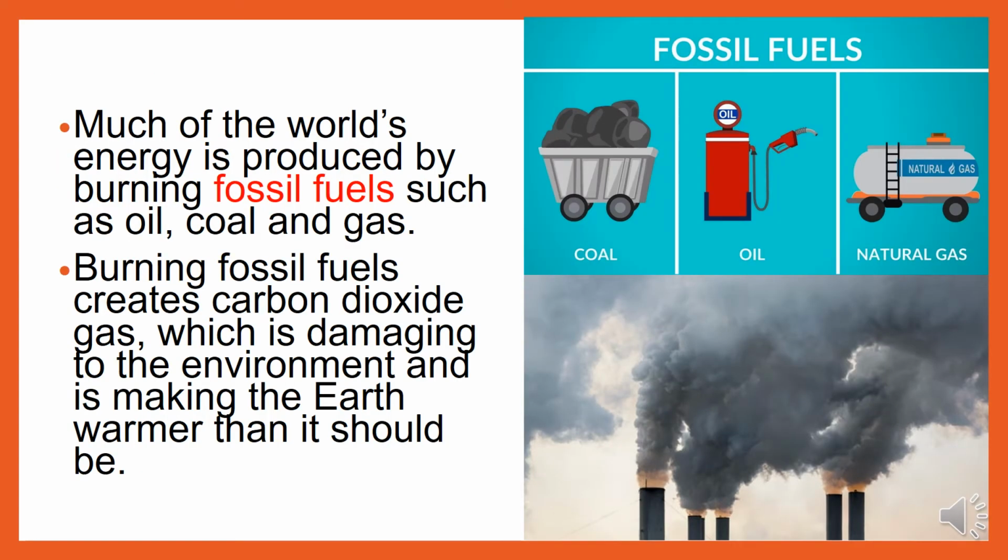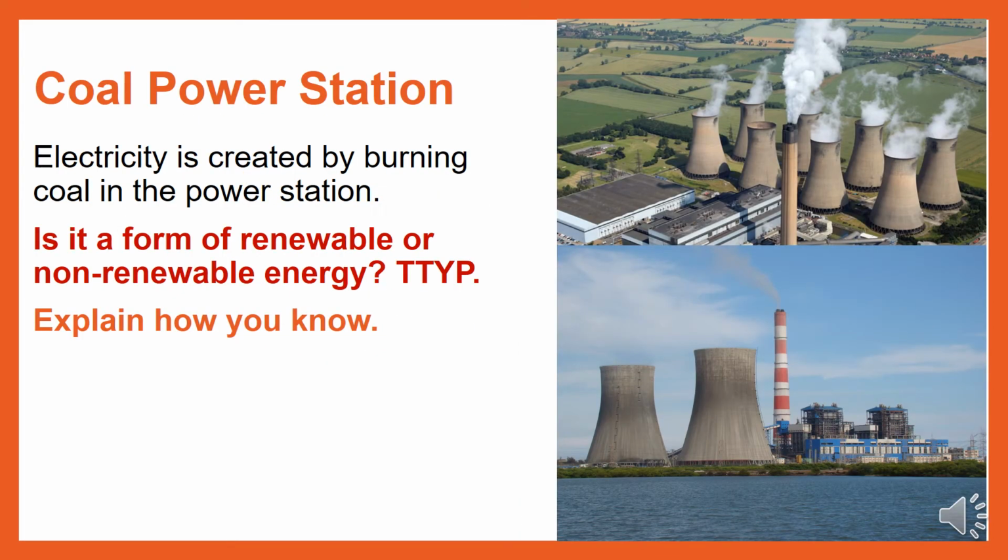So, much of the world's energy is produced by burning fossil fuels such as oil, coal, and gas. Burning fossil fuels creates carbon dioxide gas, which is damaging to the environment and is making the earth warmer than it should be. Here we have a coal power station.